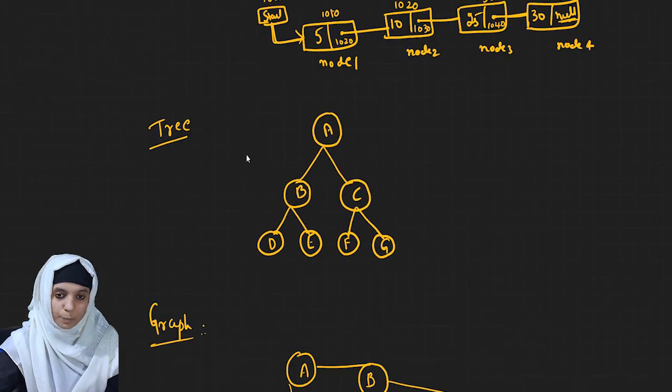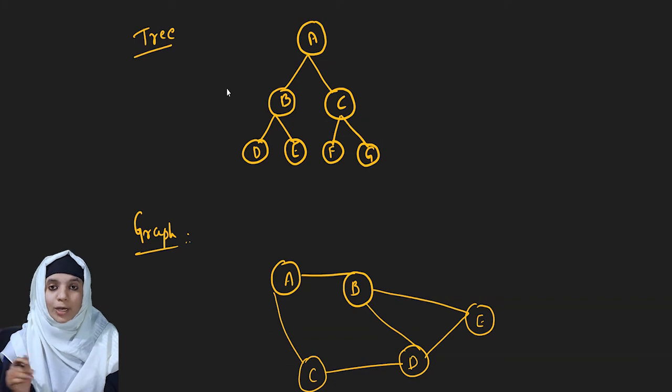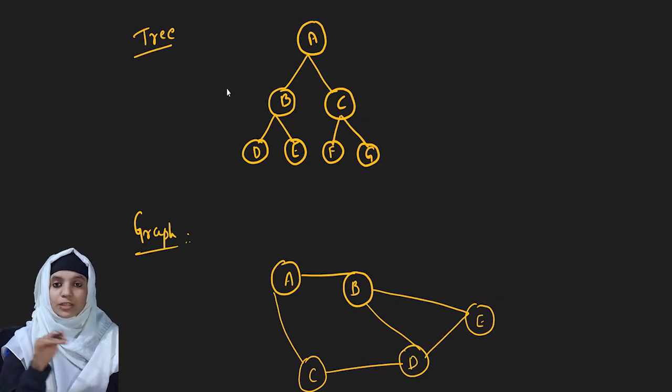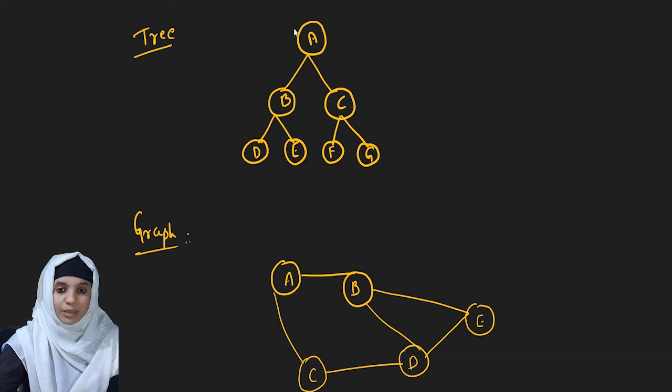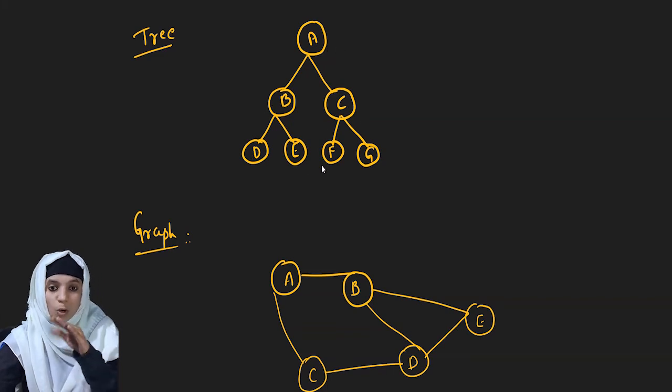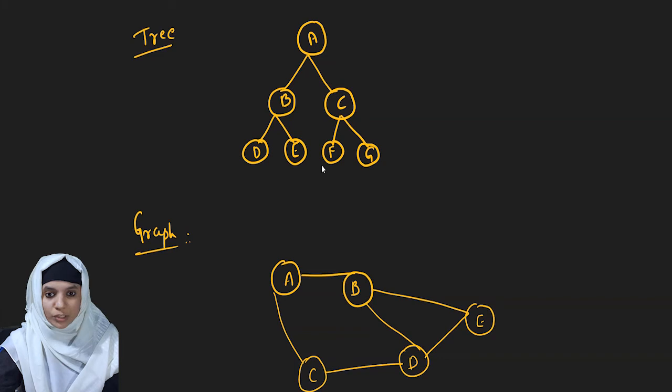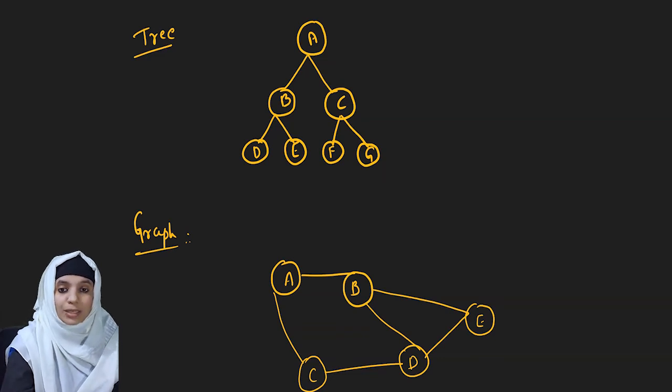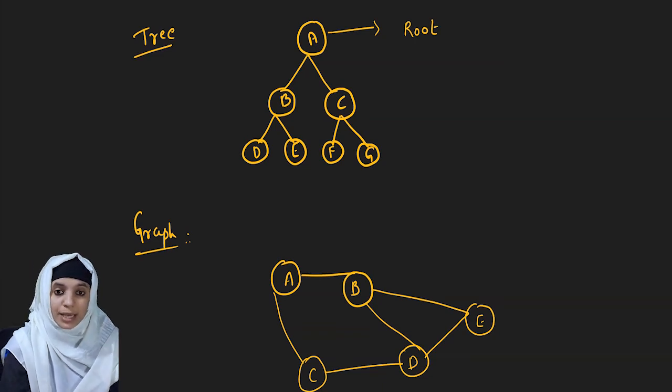Now let's see what are trees. Trees come under non-linear data structures, where the data is not in a sequential order. Here you have A, B, C, D, and all these data items are not placed in sequential order. At the top we have A, then B and C in the next level, and D, E, F, G in another level. A is called the root, which doesn't have any parent.